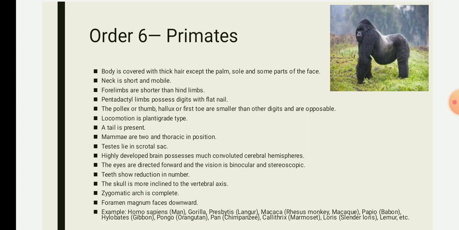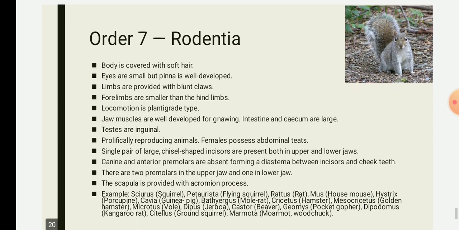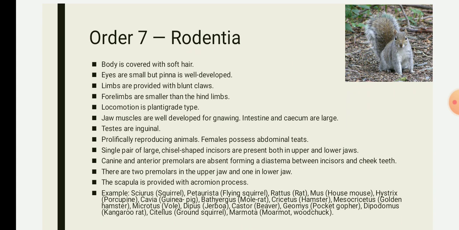The next one is order Rodentia. Rodere means to gnaw, they are usually small gnawing mammals. They have a single pair of incisors, long, chisel-like, rootless and persistently growing with the animal.